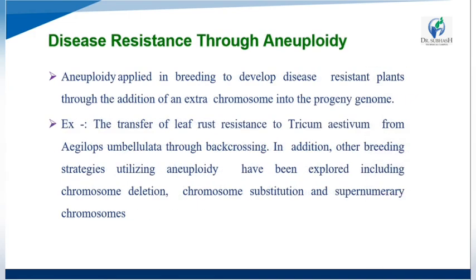Then, disease resistance through aneuploids. Aneuploids are applied in breeding to develop disease resistant plants through the addition of extra chromosomes into the progeny genome.